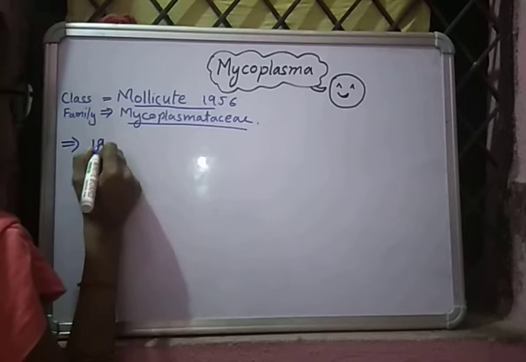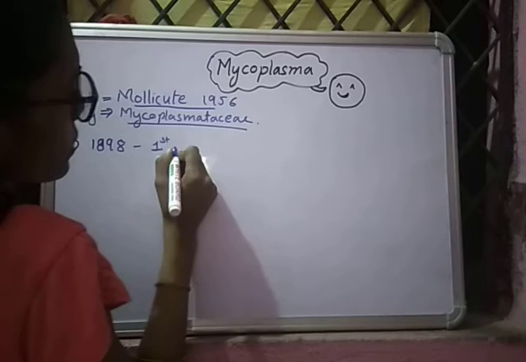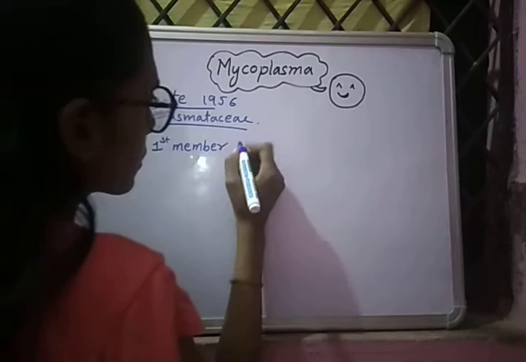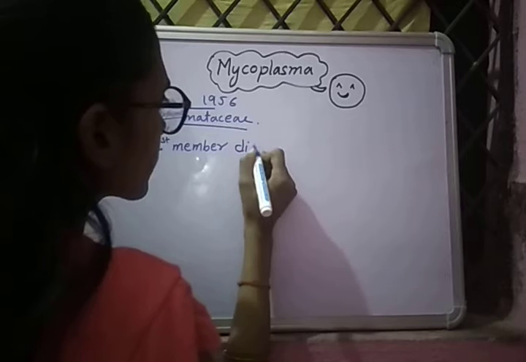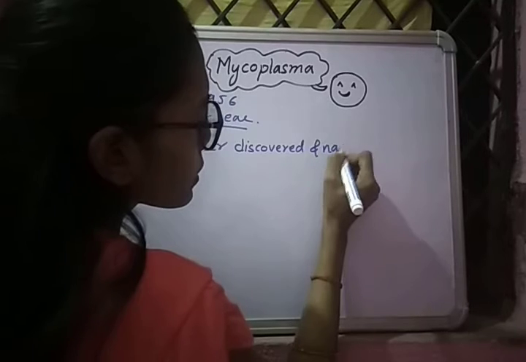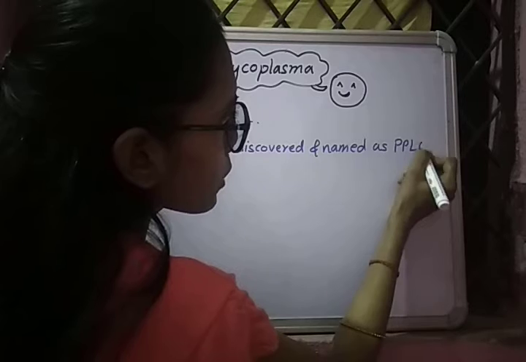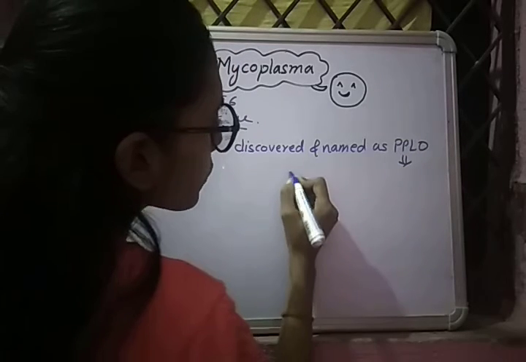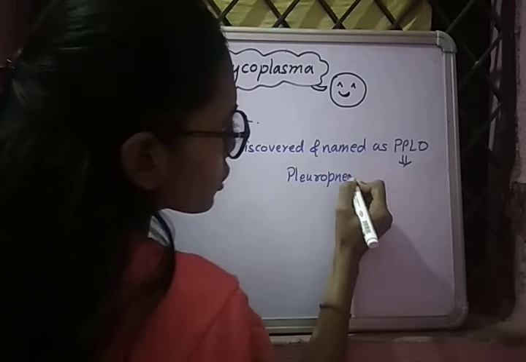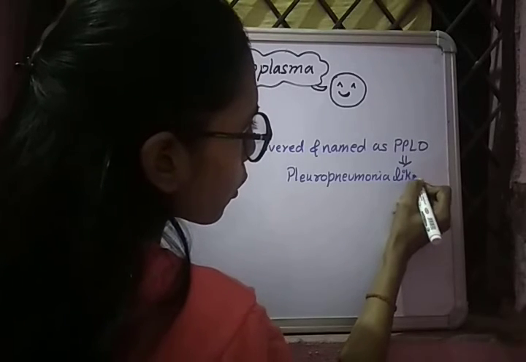In 1898, the first member was discovered and named as PPLO, which stands for Pleuropneumonia-like organism.